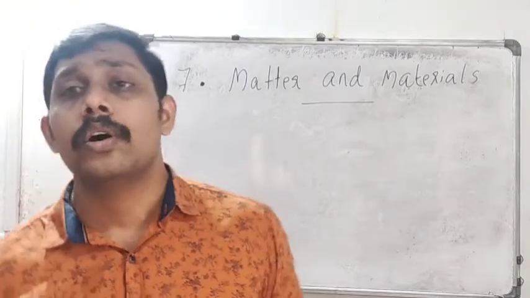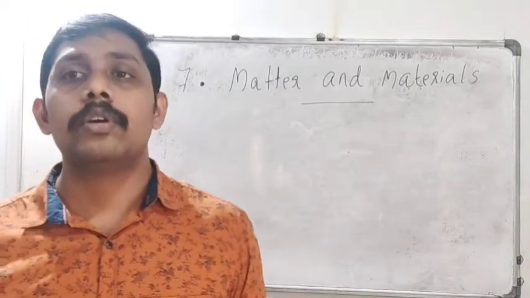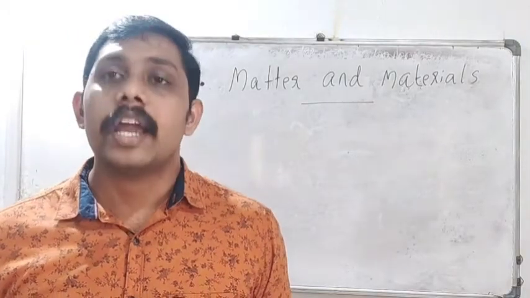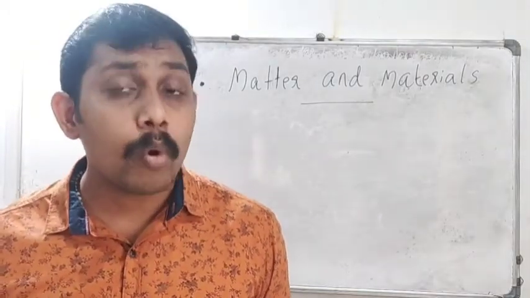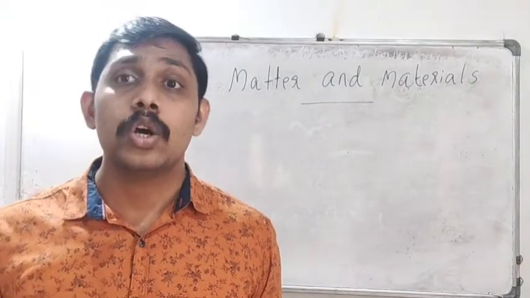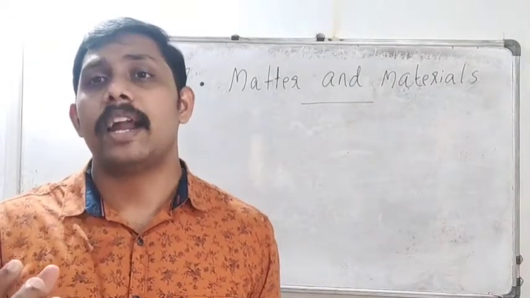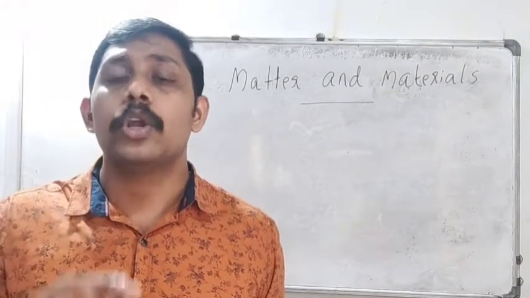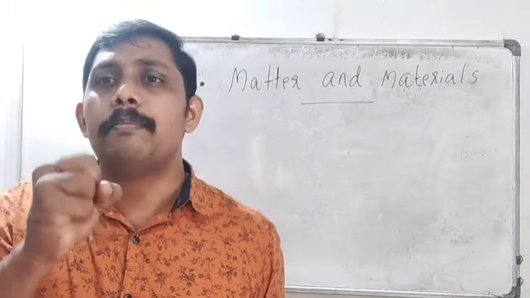So let us now look at solid. In solids, molecules are closely or rigidly packed. There is no distance between the molecule particles. They are closely packed.